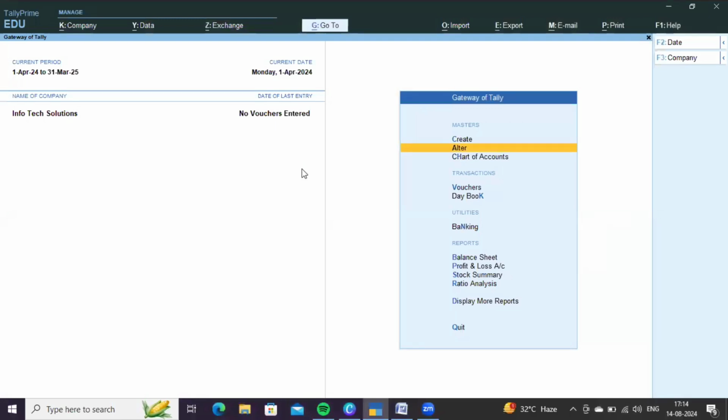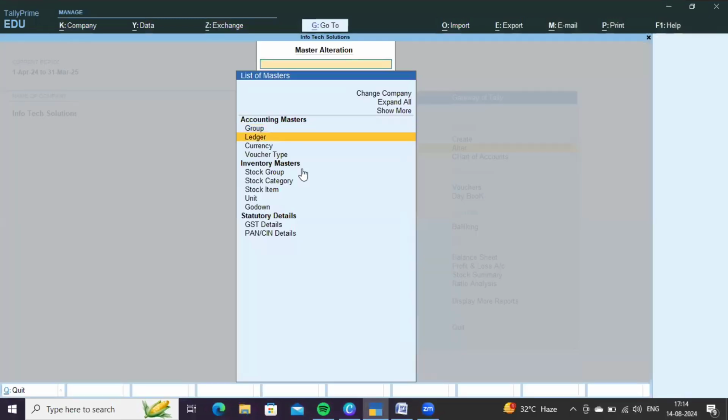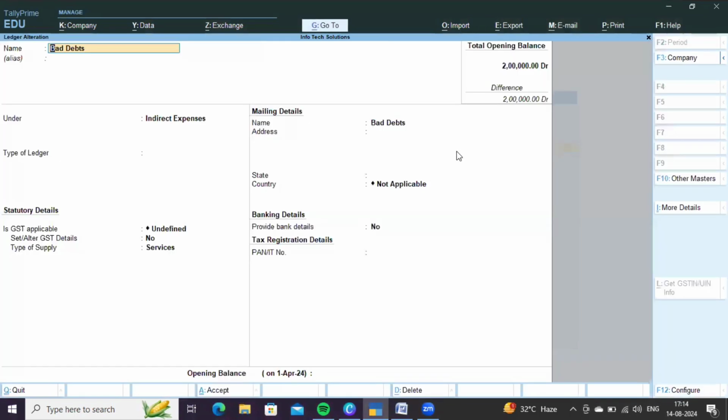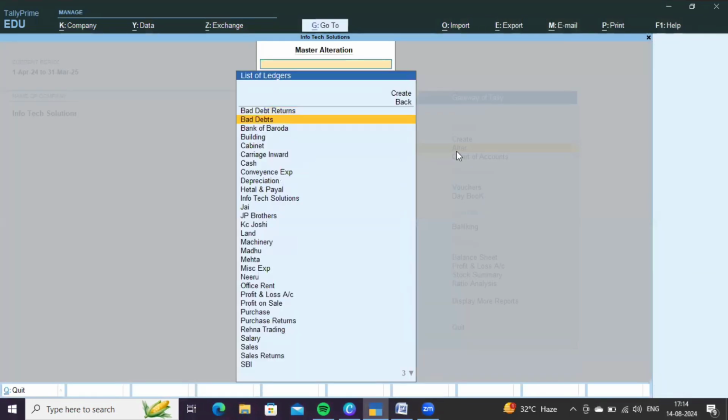Let me show you. Go to Alter, Ledger. Bad debt recovered comes under indirect income. And bad debts, indirect expenses.